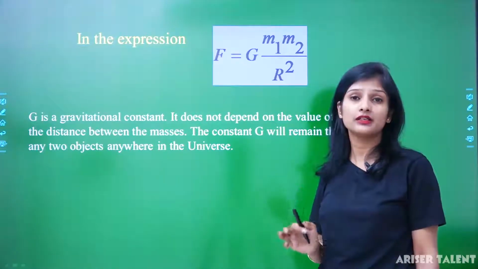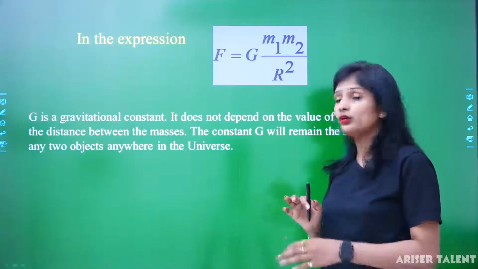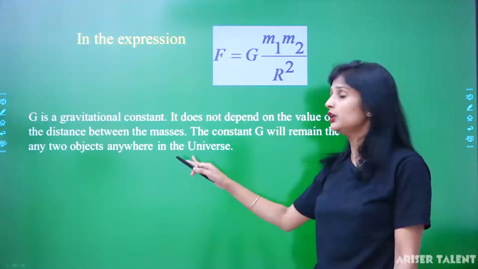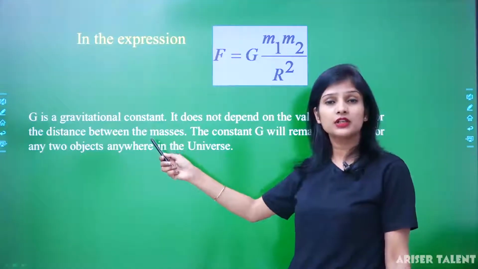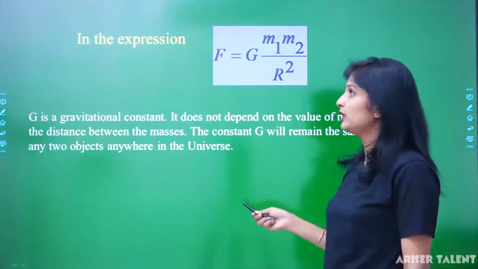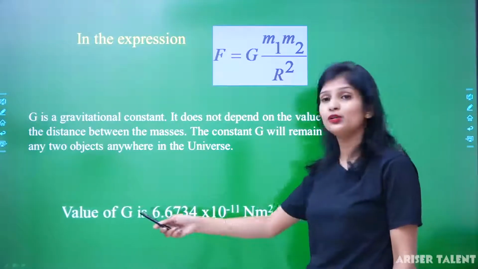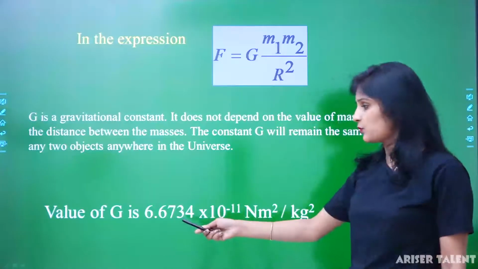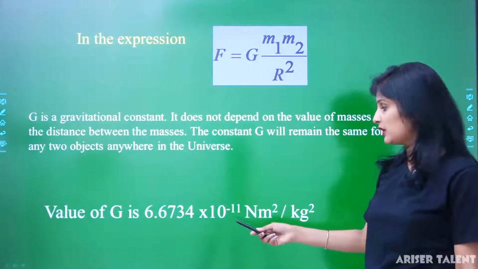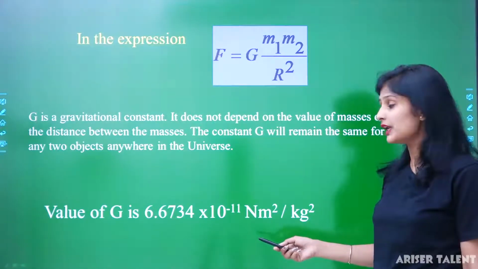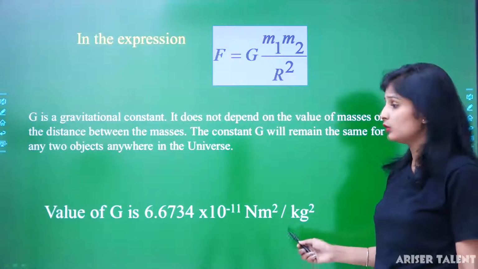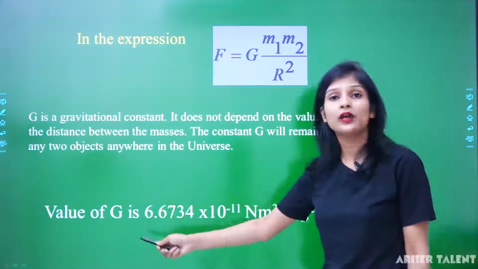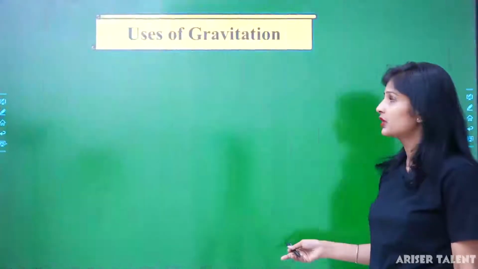G has a fixed value for all objects in the universe. The value of G is 6.6734 multiplied by 10 raised to power minus 11 newton meter square per kilogram square. This is the value of capital G.